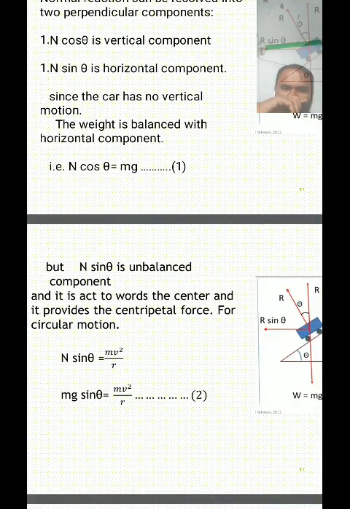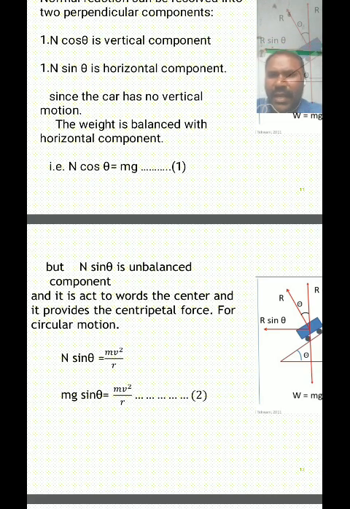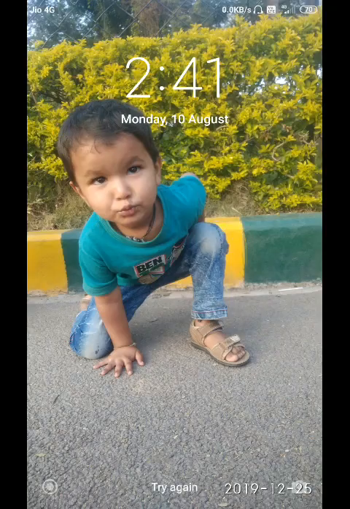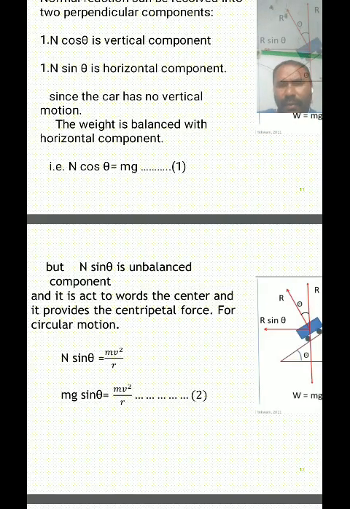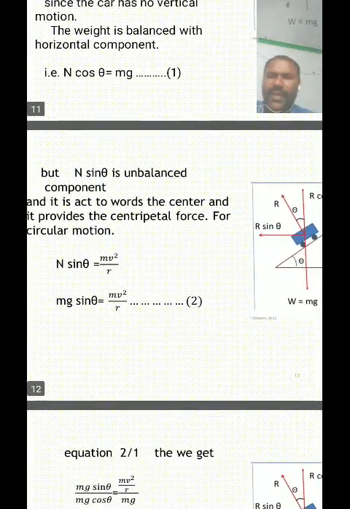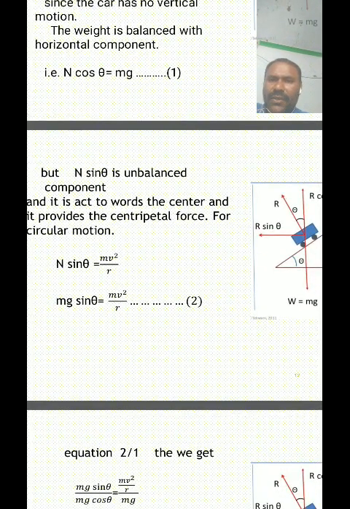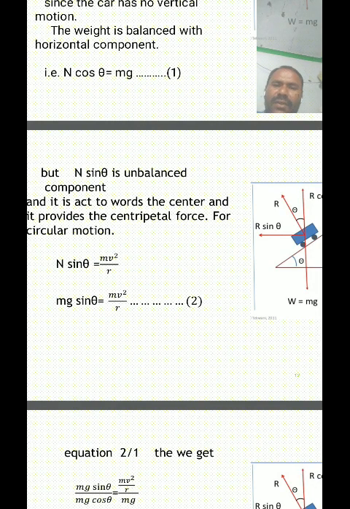This unbalanced component N sin theta acts towards the center, and it provides the centripetal force for circular motion, that is N sin theta is equal to mv square by r. This is equation number 2. That is, at the place of N we substitute, then mg sin theta is equal to mv square by r.